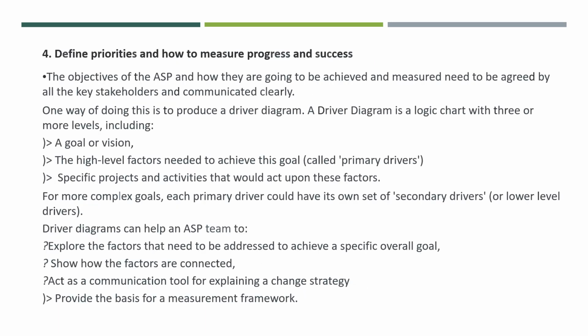Then define priorities: the objectives of the stewardship program and how they are going to be achieved, and the measures need to be agreed by all the stakeholders. One way of doing this is to have a driver diagram. A driver diagram is like a logical chart with 3 or more levels, including the goal, high-level factors called primary drivers, and specific projects and activities. For more complex goals, each driver should have its own set of secondary drivers. A driver diagram can help a stewardship team to explore the factors that need to be addressed, see how the factors are connected, act as a communication tool, and provide the basis for measurement.